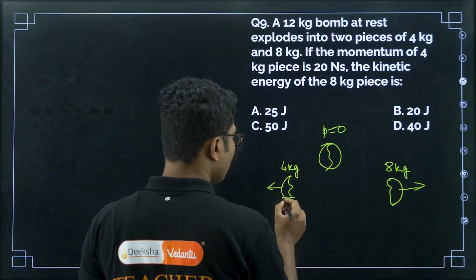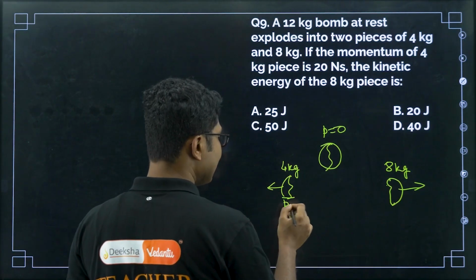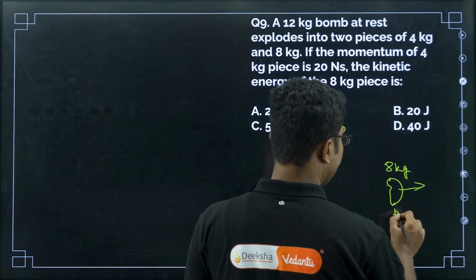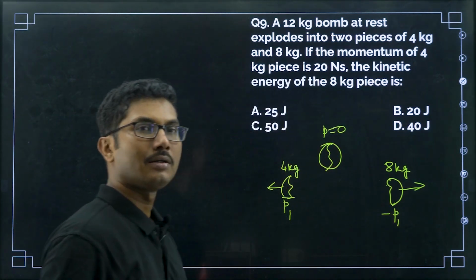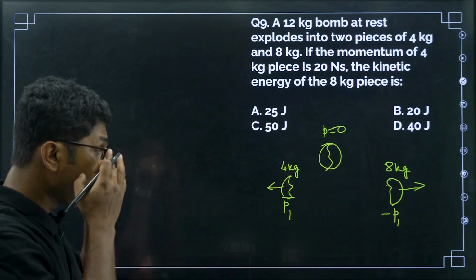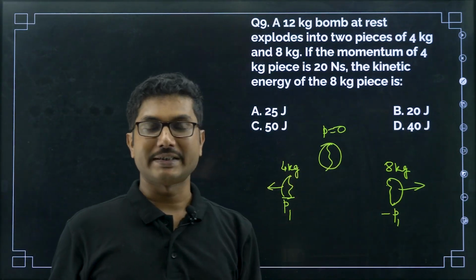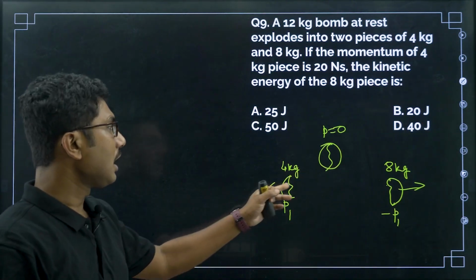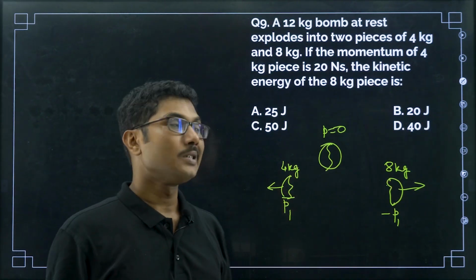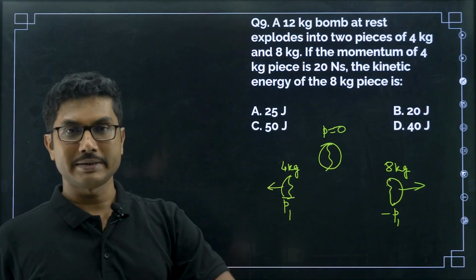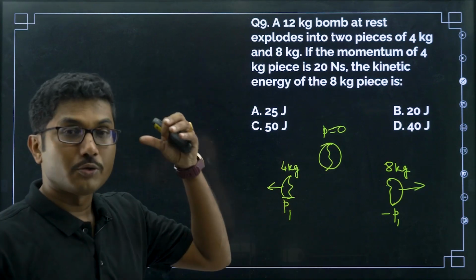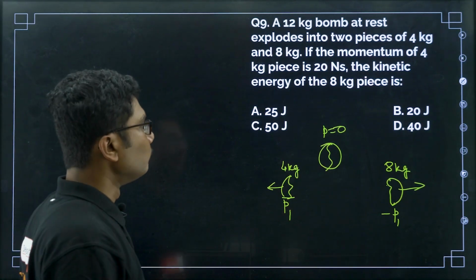Suppose this piece is moving with momentum P1 in this direction, then the other piece should move with momentum minus P1 on the other side, right? So basically the magnitude of the momentum should be the same for both pieces, even though the velocity will be different because they have different masses. But the momentum should remain the same, right? Because P1 plus P2 should be equal to 0. So P2 is nothing but minus P1, right?